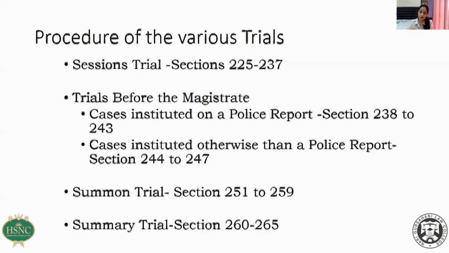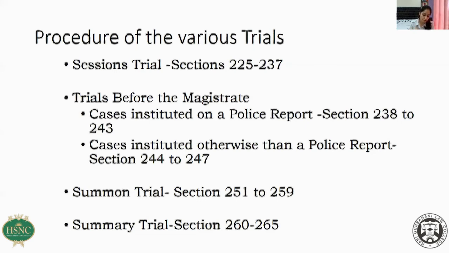After discharge, if the discharge application is rejected, the trial will continue. The charge will be framed against me because the court has come to a conclusion that there is enough material to frame the charge. Then the prosecution will start producing all its witnesses turn by turn, and the advocate of the accused will conduct the cross-examination.